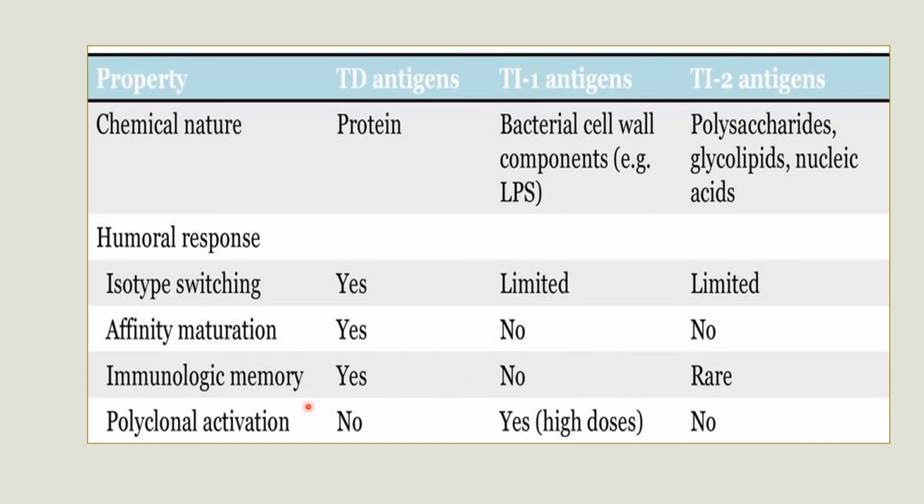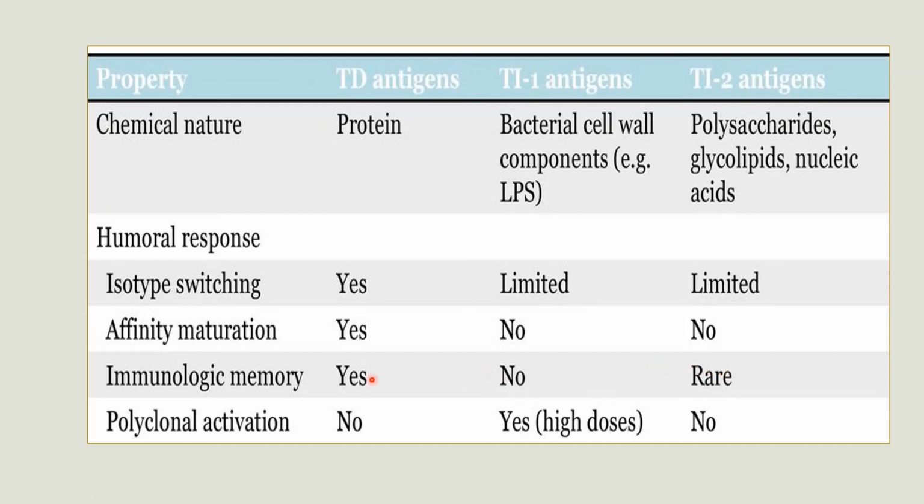Next is immunological memory. Memory B cell production. Yes, in the case of thymus dependent antigen. In the case of thymus independent antigen type 1, no. And in the case of type 2, rare.